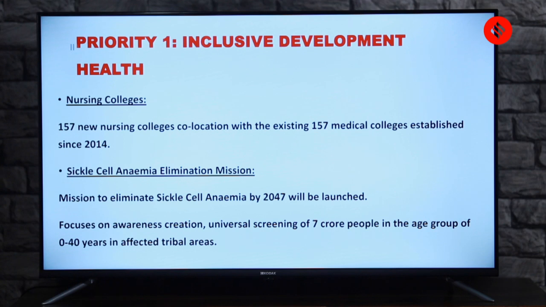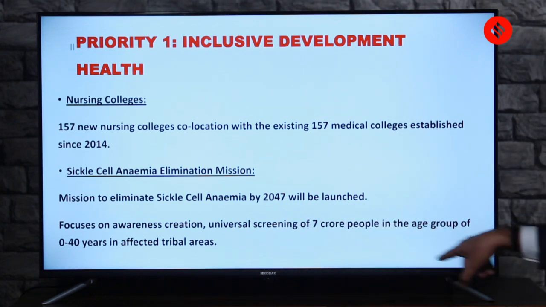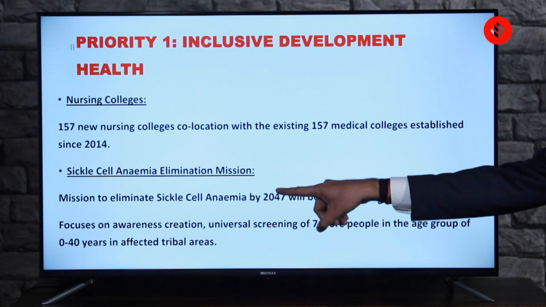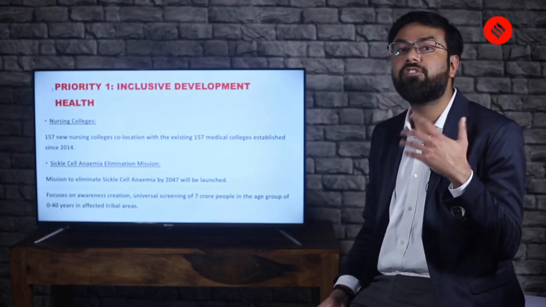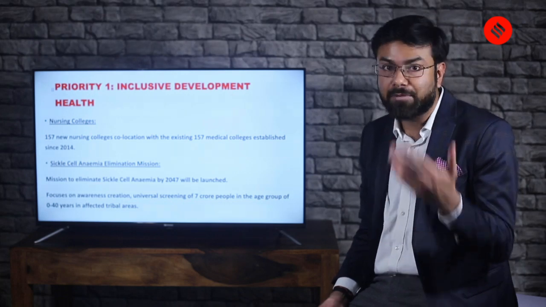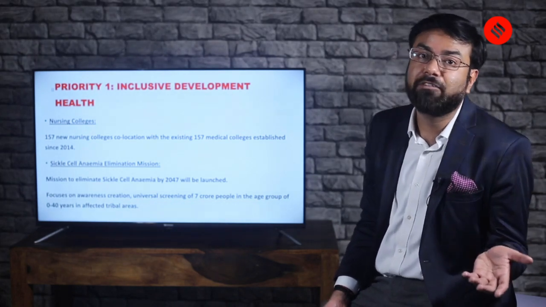By 2047 it should be eliminated, and the focus is on creating awareness and universal screening of 7 crore people in the age group of 0 to 40 years in affected tribal areas. Remember, there's a focus on tribal areas, on tribal people. We will see about it maybe in the next session when we meet.